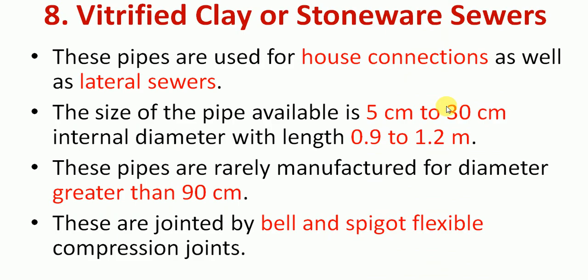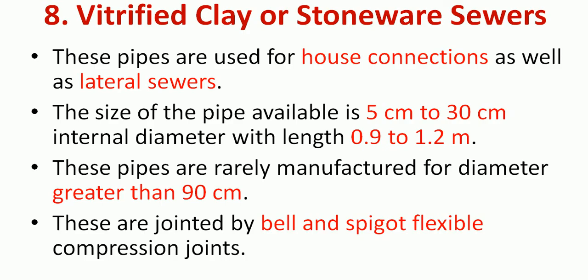So then we have the vitrified clay or stoneware sewers. They are used for house connections as well as for lateral sewers. The size of this pipe is available in the range of 5 cm to 30 cm internal diameter and length from 0.9 to 1.2 meter. These pipes are rarely manufactured for diameters greater than 90 cm because of their brittleness. They are easily susceptible to breakage due to this brittleness.